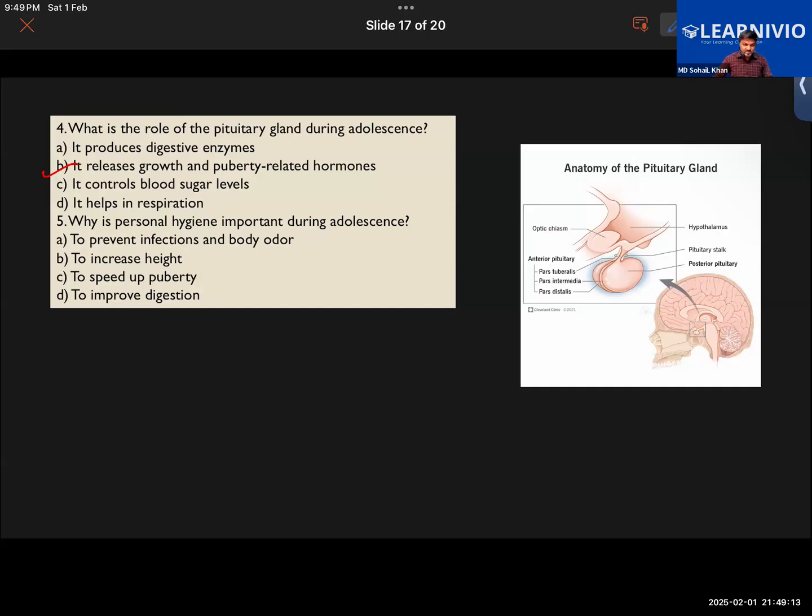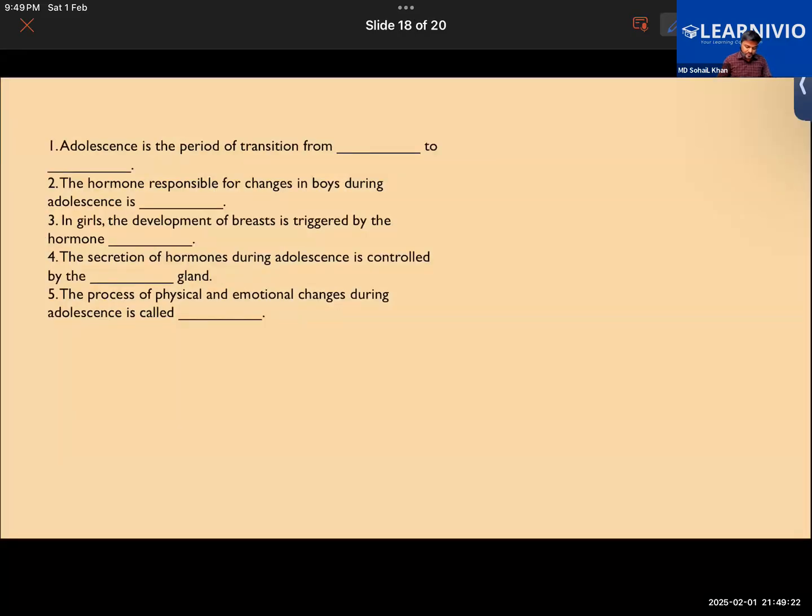Fifth question, what's the answer? A, to prevent infections and body odor. Good. Adolescence is the period of transition from childhood to adulthood. Next, the hormone responsible for changes in boys during adolescence.